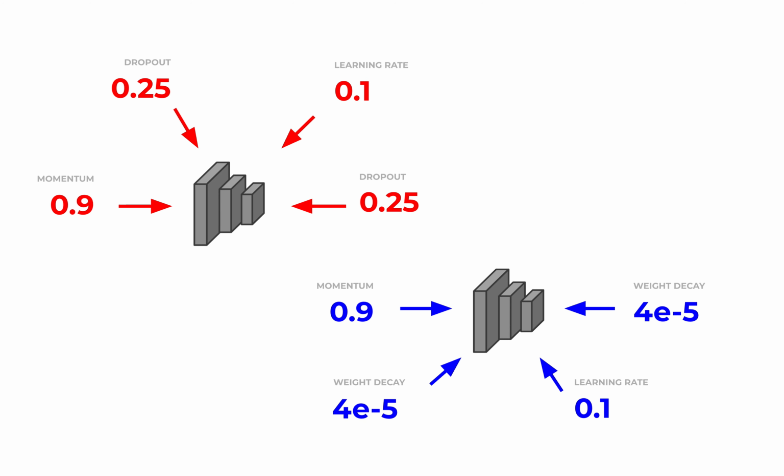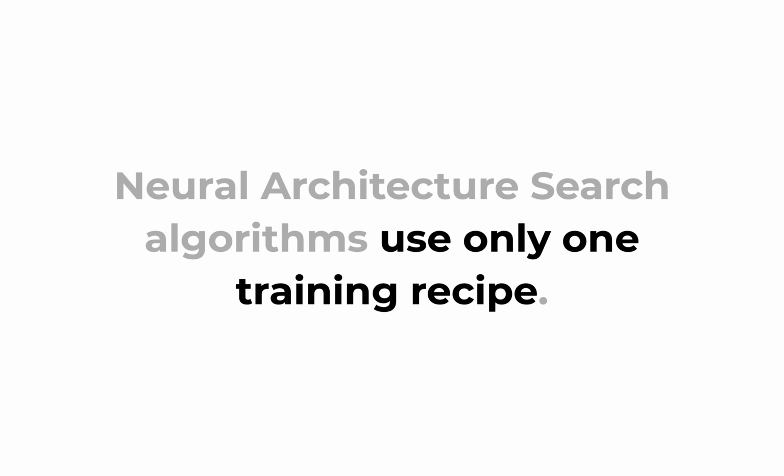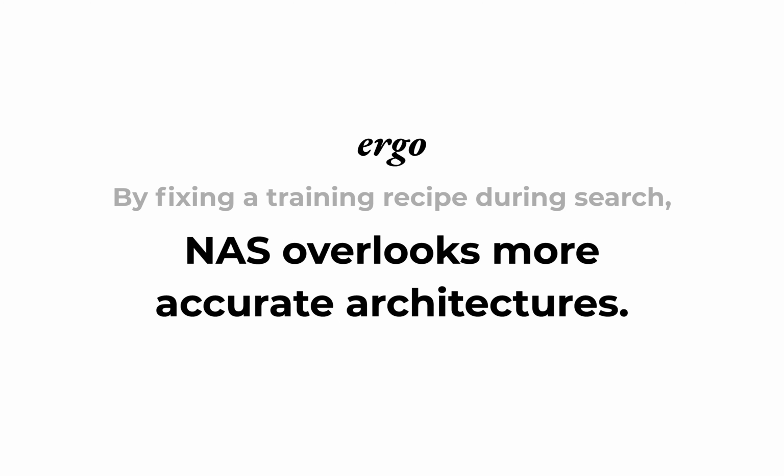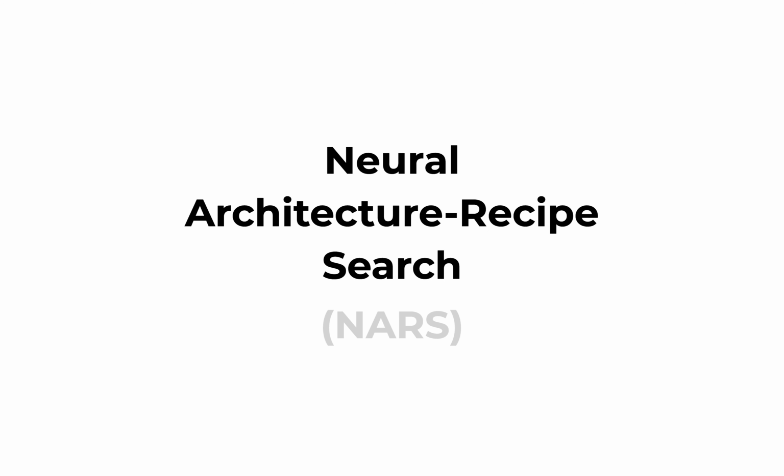So changing the training recipe changes the optimal architecture, and yet, neural architecture search algorithms use only one training recipe during search. This means that neural architecture search algorithms overlook more accurate architectures. Fortunately, the answer is simple. Perform a joint search over both architectures and recipes at once.